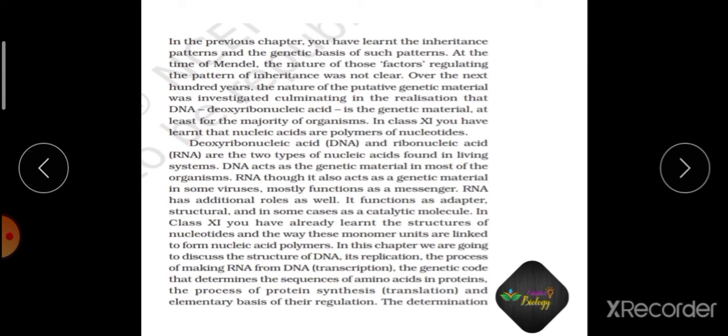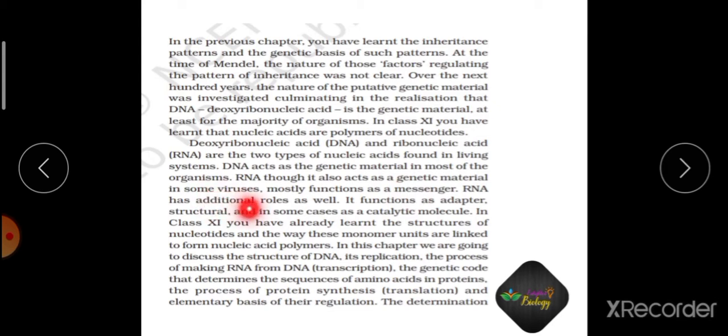Okay, so these nucleic acids are polymers of nucleotides. Nucleotide is the monomer which are combined together to form the nucleic acid, and there are two types of nucleic acid: DNA, that is deoxyribonucleic acid, and RNA, that is ribonucleic acid. These are found in all living organisms. Now DNA acts as a genetic material in most of the organisms. RNA has multiple roles. It acts as a genetic material in some viruses.